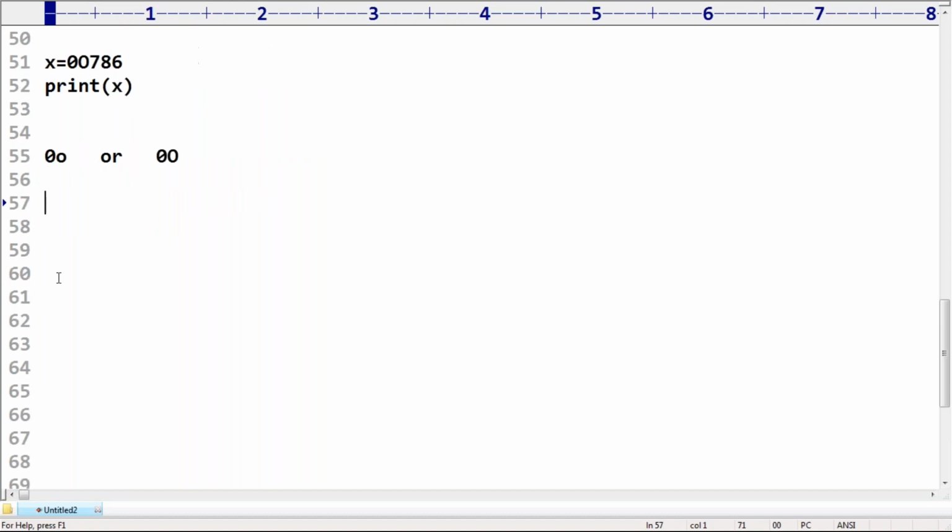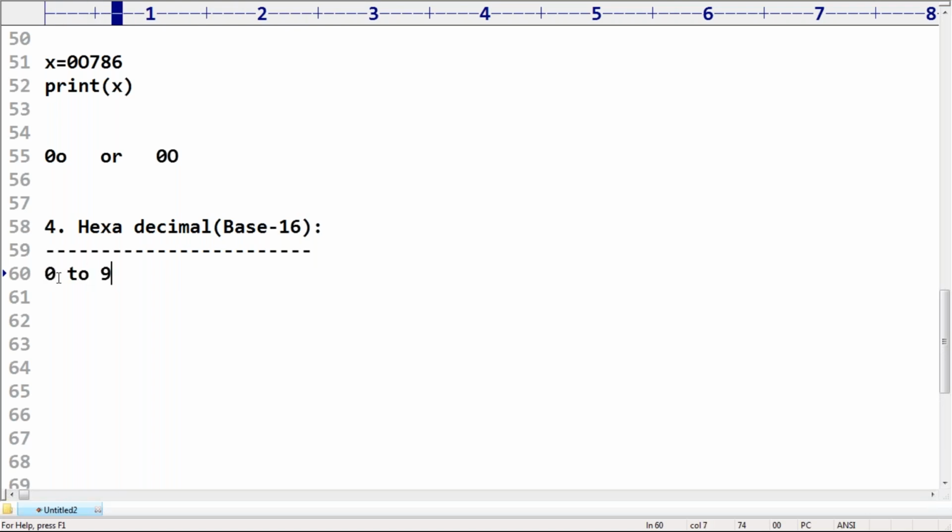Now the fourth one, very simple: hexadecimal. Hexadecimal means base 16. What are the allowed values? 0 to 9, all digits are allowed, and A to F, lowercase or uppercase. Any case you are allowed to use. No problem, more flexibility is there. A means 10, B means 11, F means 15. Like this 0 to 15 means 0 to 9, and A to F.